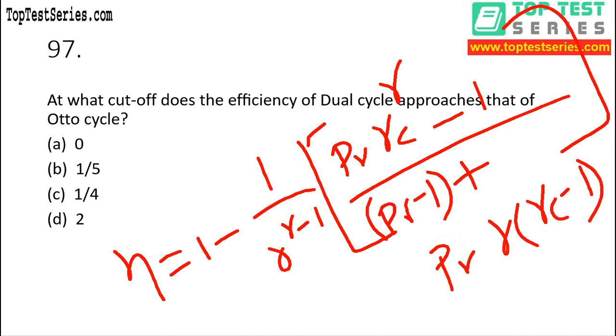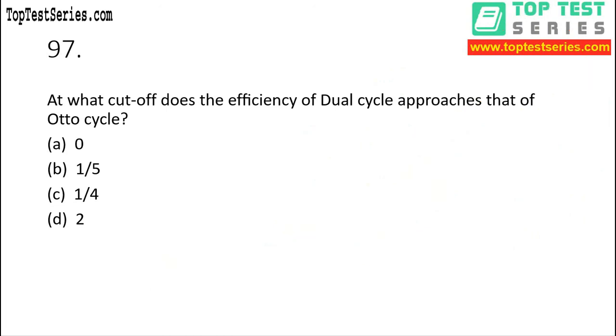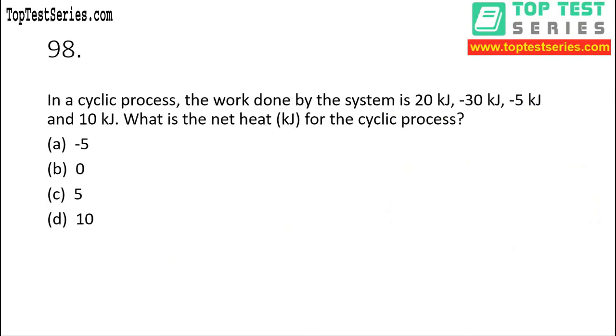So my dear, just look at the formula, right? Look at the formula. What it is saying, at what cutoff does the efficiency of dual cycle approach that of Otto cycle, right? Now my dear, you have to solve it on your own. Just try to solve this and let me know what is the answer you are getting, because I want you to solve this problem, right? Just let me know in the chat box, in the comment box also.